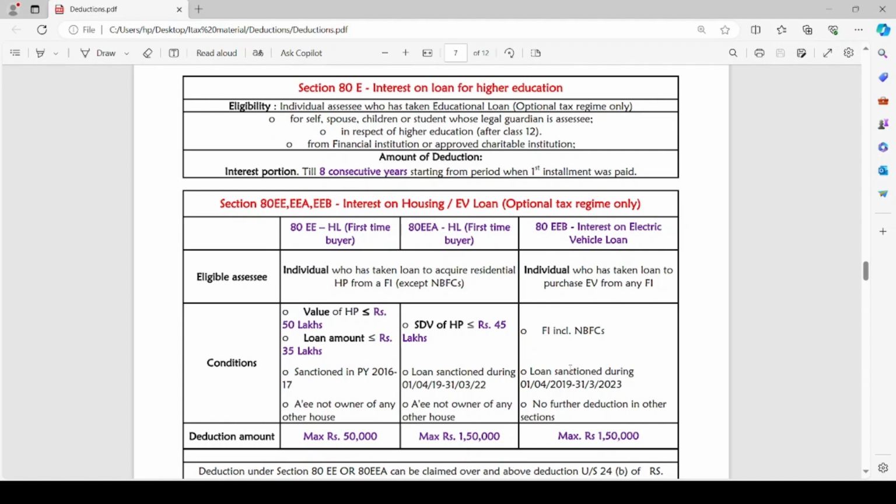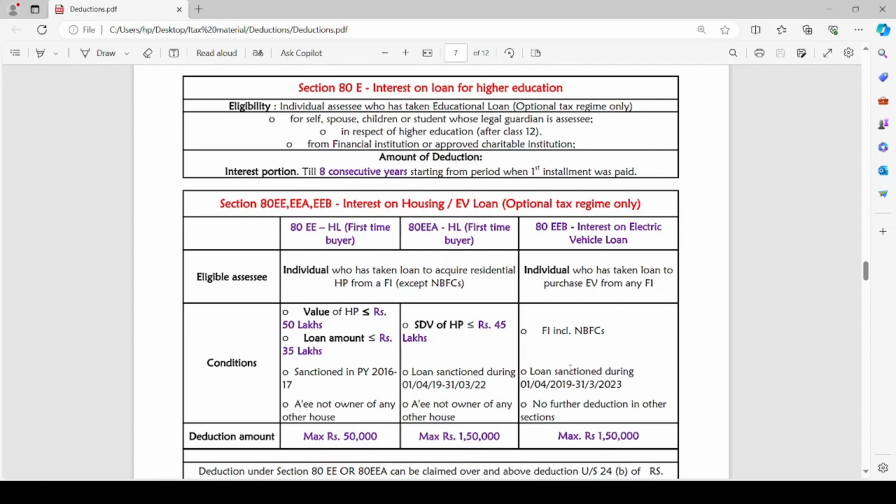Heading to the section 80EEB. The financial institution from which the loan has been taken for electric vehicle can include NBFCs also. Even if the loan has been taken from NBFC, the deduction on interest paid can be claimed. The loan must have been sanctioned during 1st April 2019 to 31st March 2023.